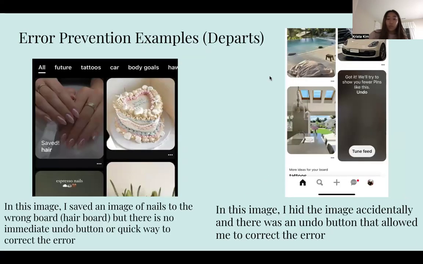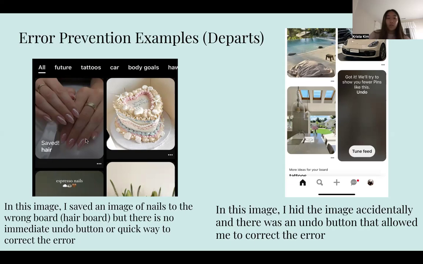And while Pinterest performs well in many areas, it does not always prevent errors immediately or offer easy ways to recover from them. An example is when users save a pin to the wrong board. In this case, nails was saved to hair. There is no immediate undo option to fix this mistake without navigating through multiple steps to locate the pin and move it to the correct board. The lack of quick ways to undo a mistake can frustrate users and disrupt their workflow.